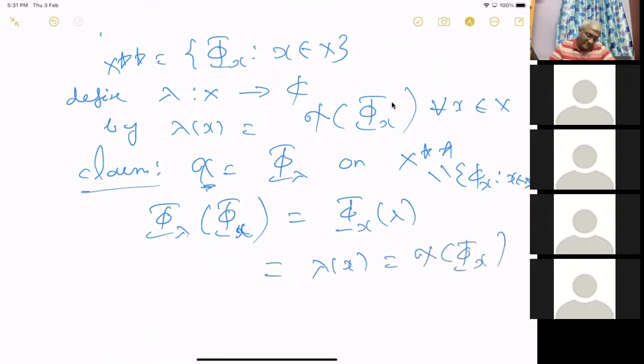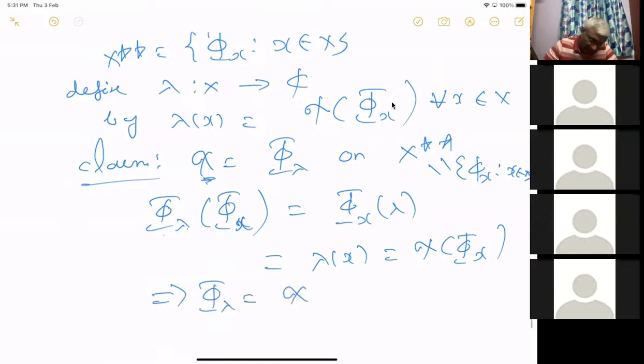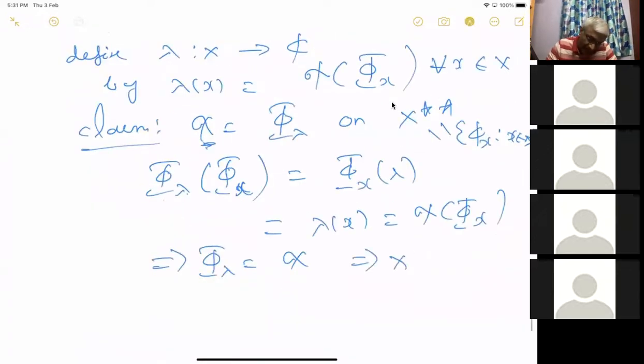So phi lambda of phi x is same as chi of phi x. So this implies phi lambda is equal to chi. So we have proved that X star equal to X triple star with respect to that identification, with respect to this identification phi. Okay.